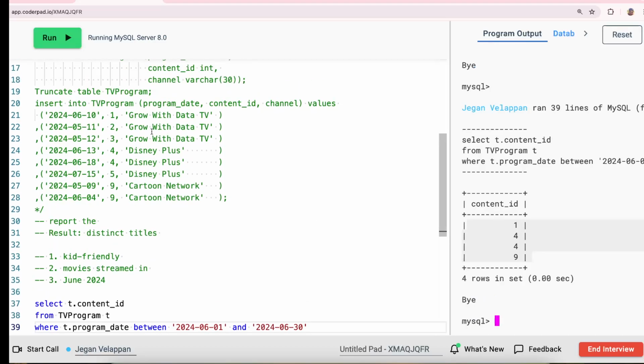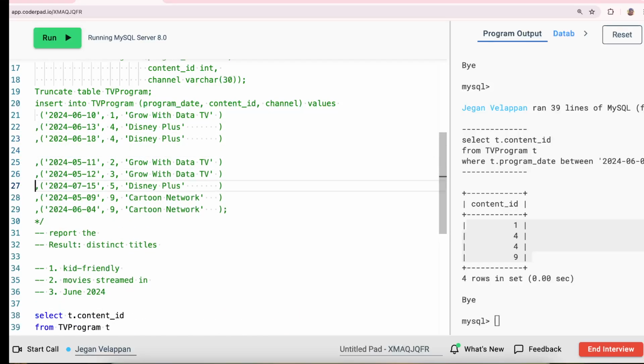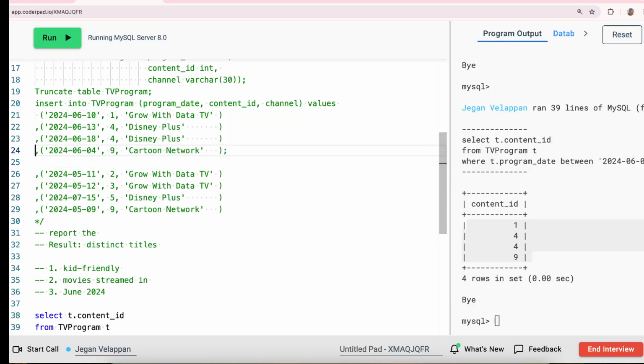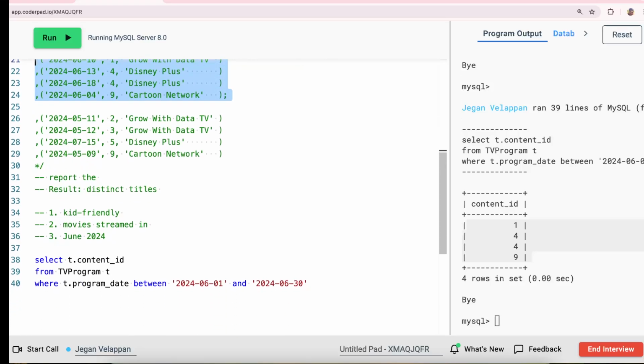If you see this, 1 is eligible, then 4 and 4, yes, and then 9. So we got 4 records which are in June 2024. This one is eliminated because it's in May, this one is in July, and this one is in May. So only these 4 records are eligible. That is the first condition.